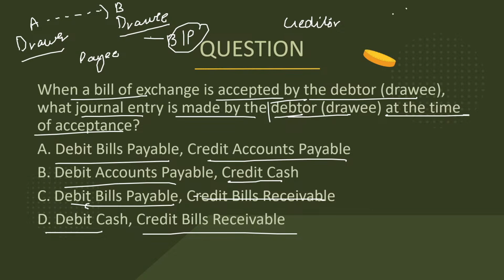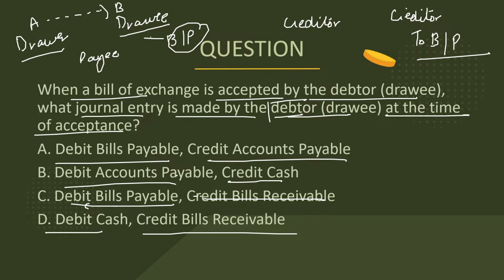So basically the creditor is being reduced and bills payable is being paid. So in this case it's going to be the creditor. Creditor is accounts payable. We have accounts payable on the debit side and ultimately bills payable on the credit side.